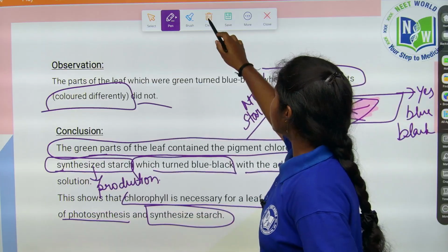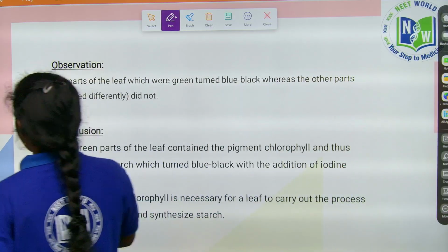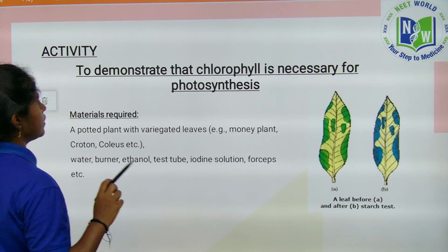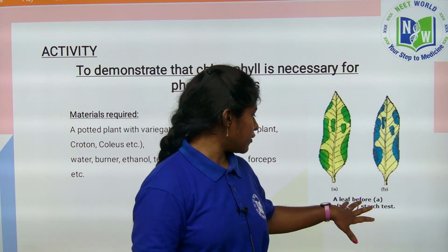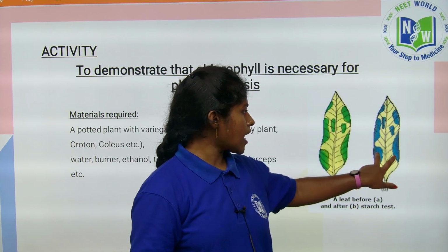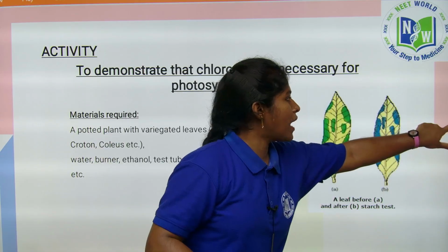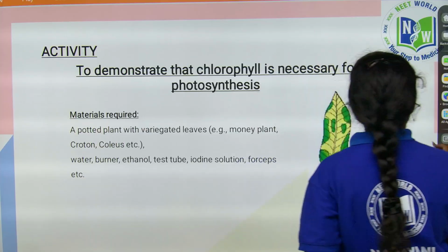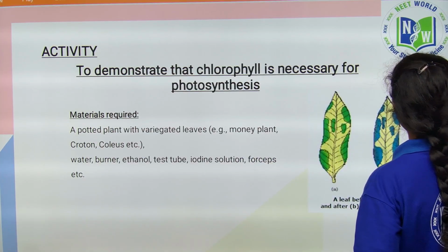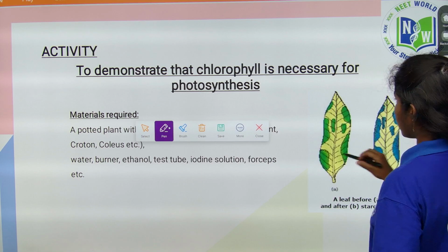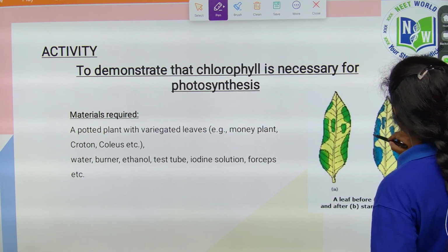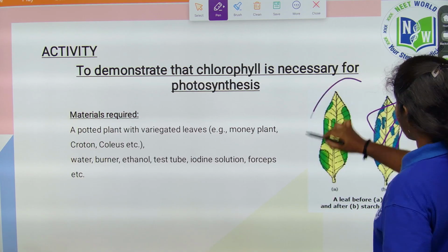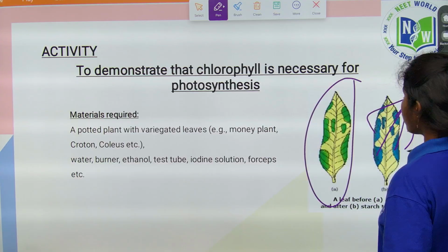Right here, children, this is about the activity showing chlorophyll is necessary for photosynthesis. This is a leaf before and after. See, this is how the blue, black color turns. These are the other pigments which do not turn blue, black, which is the indication of starch. When we add the iodine solution to the leaf, it indicates starch here.